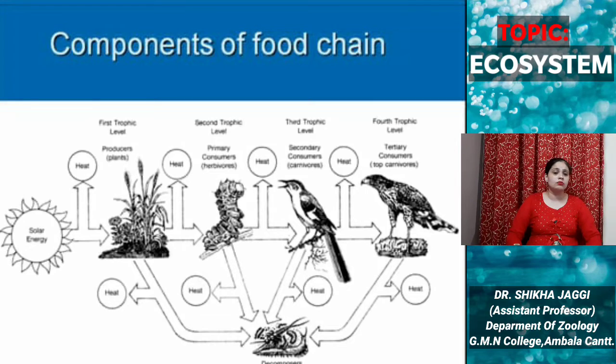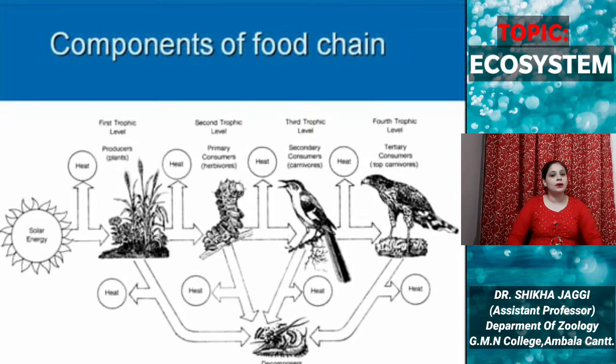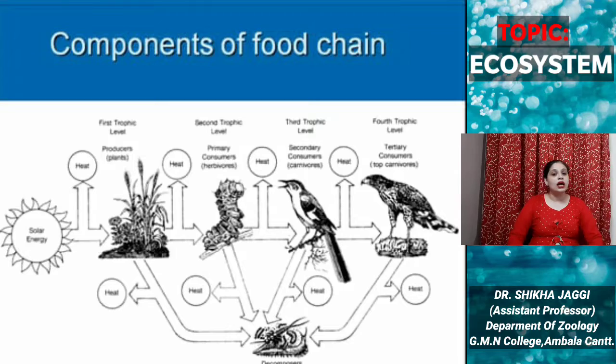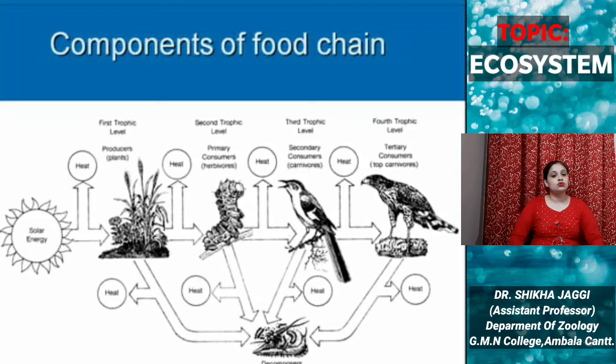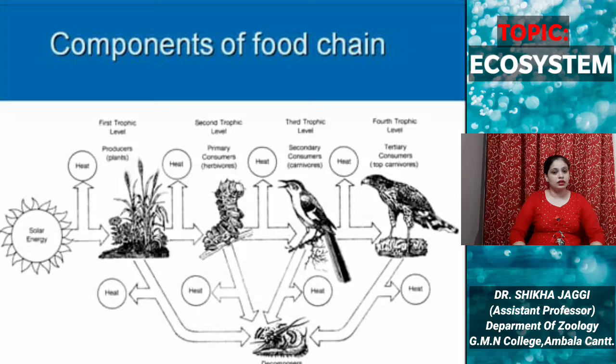So in this diagram, we can see various components of the food chain. Firstly, the solar energy, that is the main source of energy. This energy is utilized by the producers, the green plants, to generate food with the help of solar energy, and it is only 1% of the total solar energy that is utilized by plants to produce food globally. And this is the first trophic level, that is the first nourishment level.